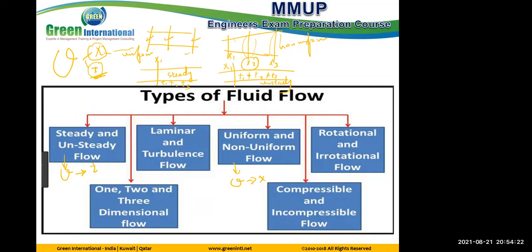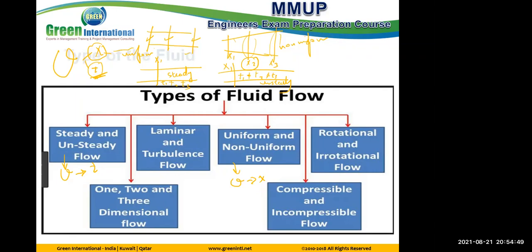From the figure itself, we can expect uniform and non-uniform, but steady and unsteady normally we can't get from the figure. So how to get it? It should be mentioned in the problem itself: is this constant rate, not constant rate, and so on. Except some cases. I will show you one important case, where from the case itself we can expect whether it is steady or unsteady.